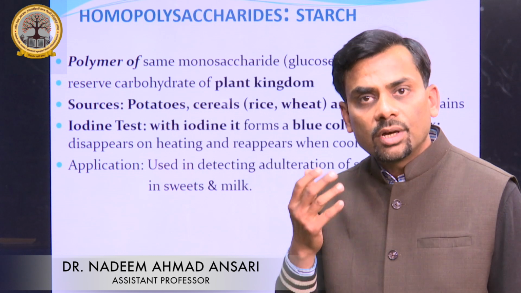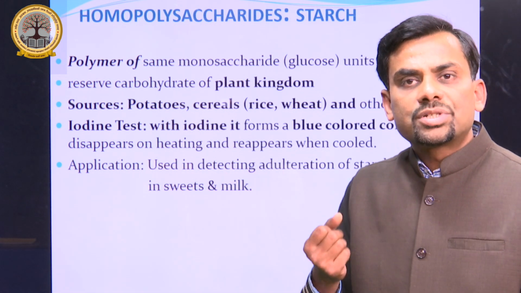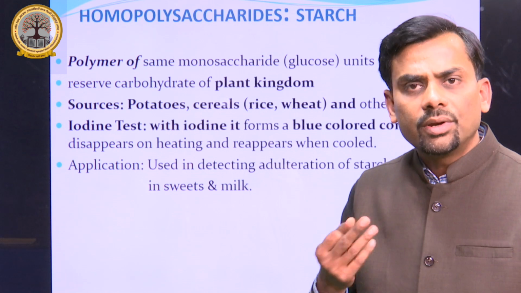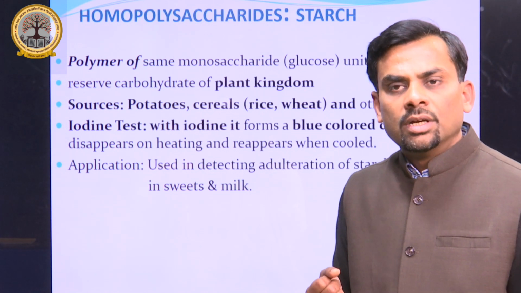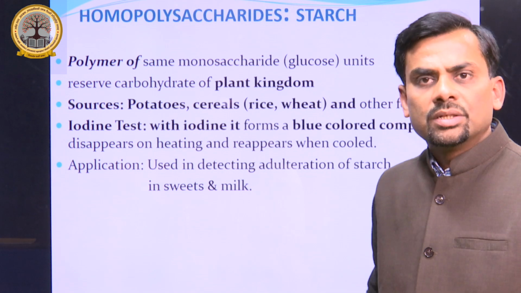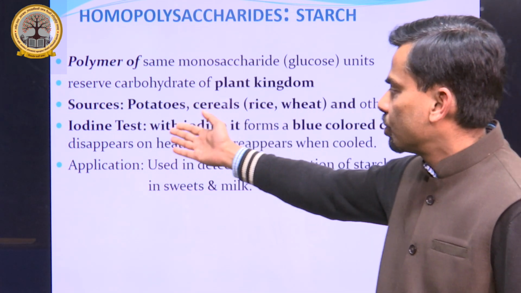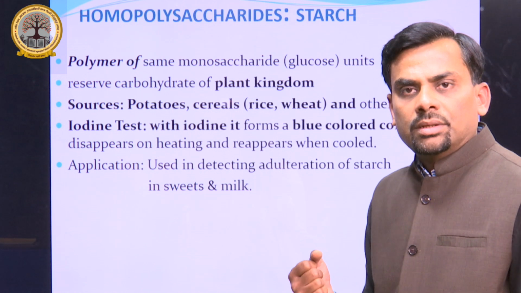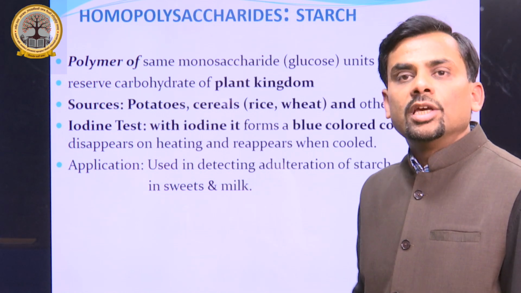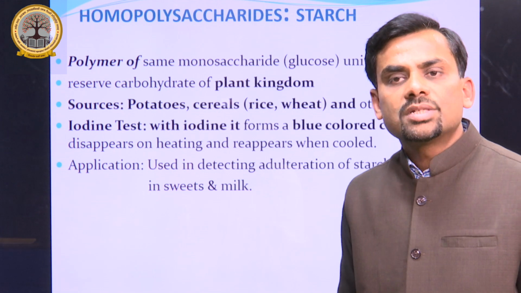In place of khoya, starch is generally used as an adulterant. In most sweets during the festival period, and most milkmen also adulterate with starch to make thick milk. So it is a very important test, known as the iodine test. It is a very simple test. One can keep it at home and test sweets and milk for adulteration.